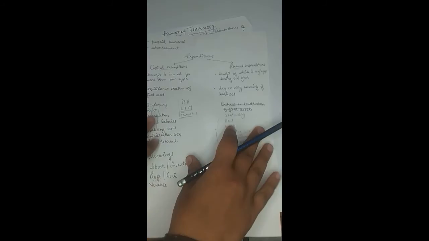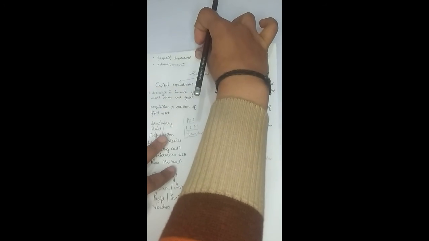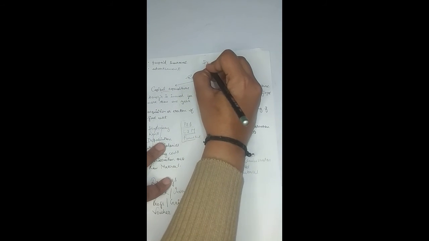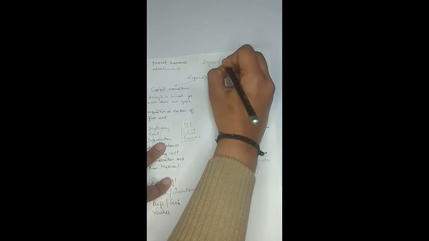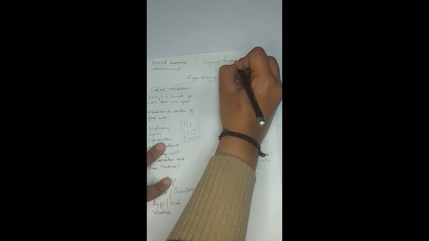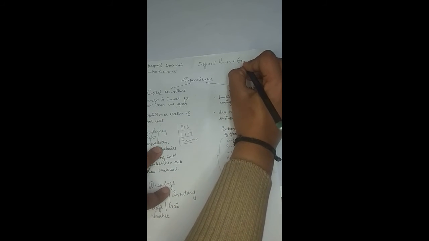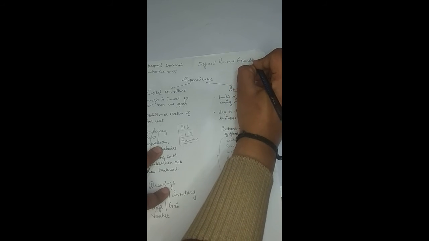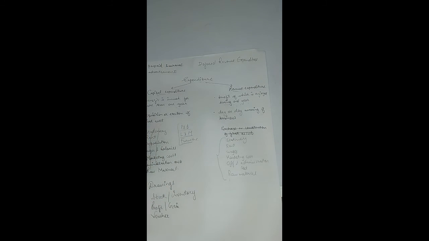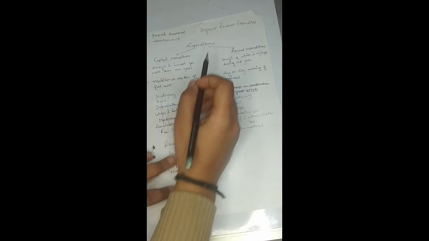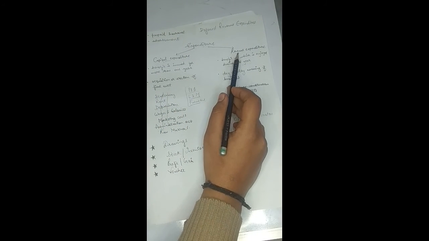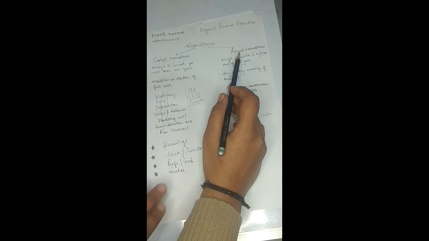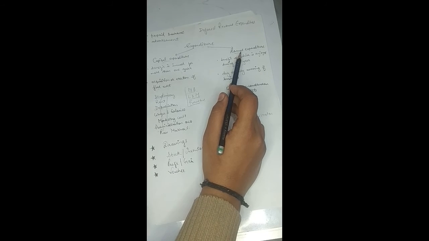Now coming to the term deferred revenue expenditure, right? See, deferred revenue expenditures are although revenue in nature, but the benefit of these is supposed to be derived over a number of years, right?